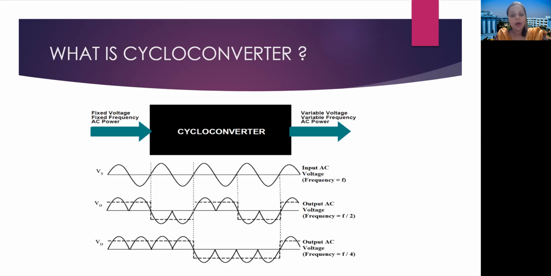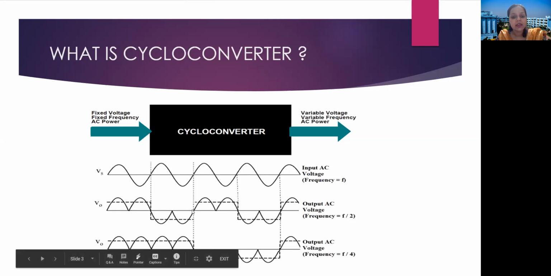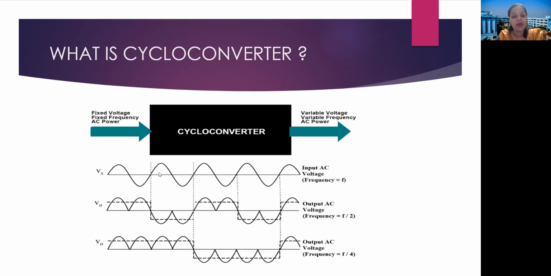See the waveform here. Input AC voltage is applied with the frequency F. Now in the next waveform, you can see the total time period is just twice the source wave, right?